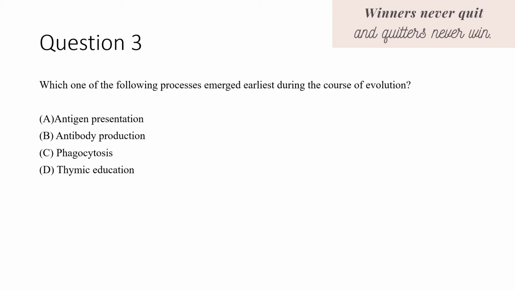Question number 3. Which one of the following process emerged earliest during the course of evolution? A. Antigen presentation. B. Antibody production. C. Phagocytosis. Or D. Thymic education. So the correct option is C.